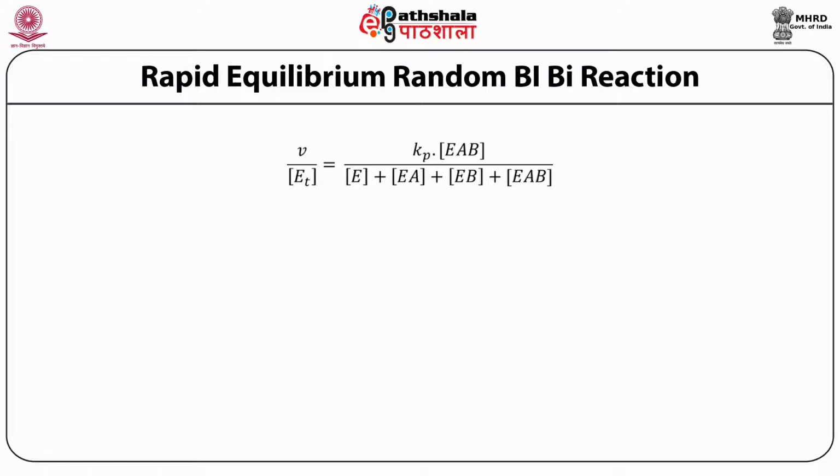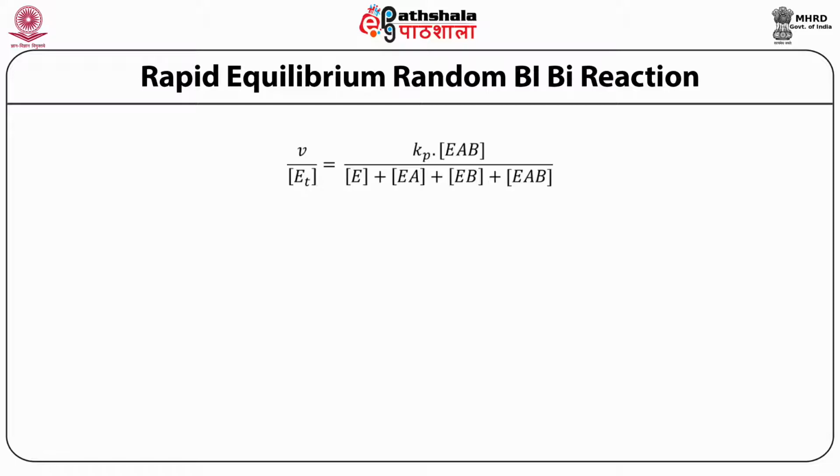When you put in the value of EAB and remove Kp, solving the equation in a similar fashion as the equation for single substrate reaction, which was discussed in the other module,